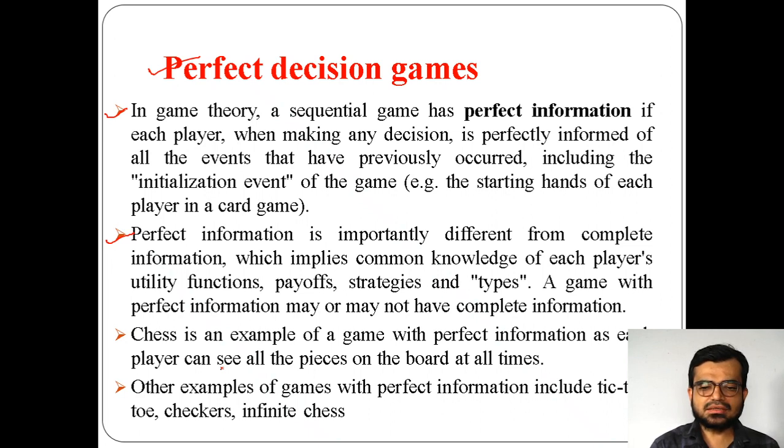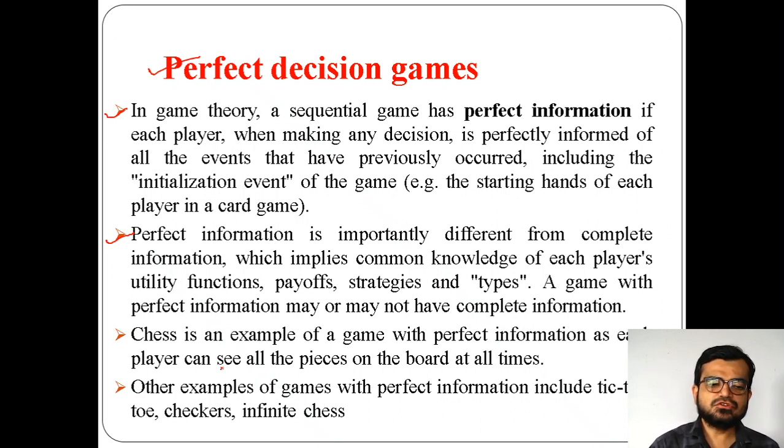For example, in this game you don't have complete information, because at some moment the opponent might choose among certain options, but we don't know which option they will select. Possibilities will be there, so complete information will not be there, but perfect information will be there.